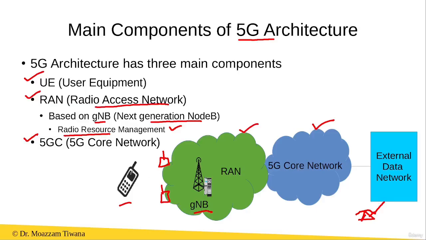Similarly, for example, this user equipment is calling this user equipment. In that case, also, the user data and signaling of this user equipment would first go to the core network and then it would be routed to this user equipment.